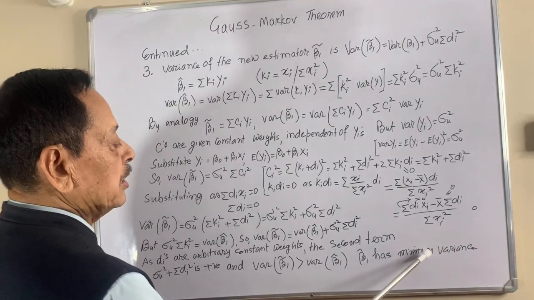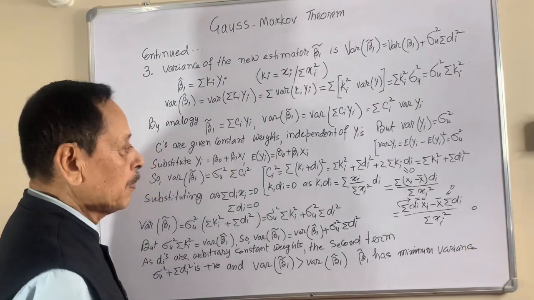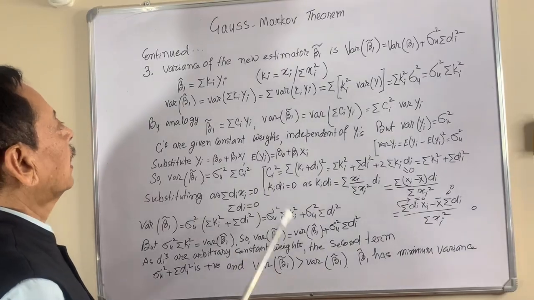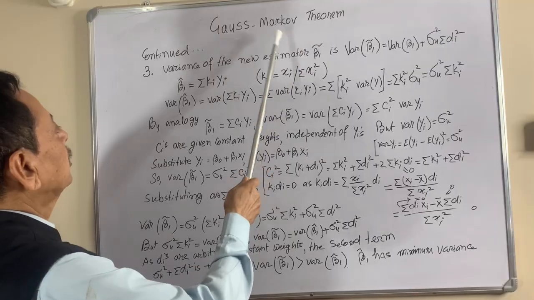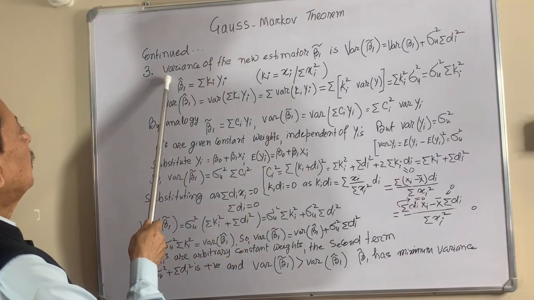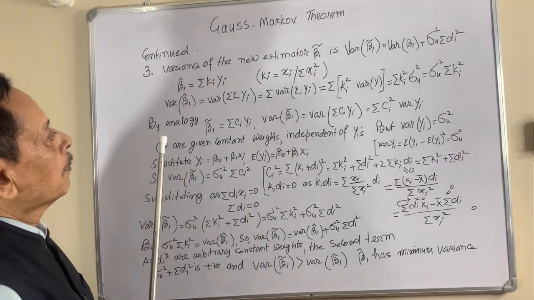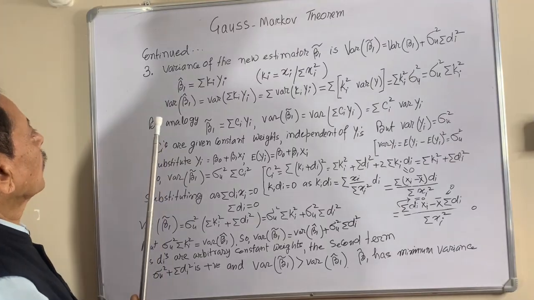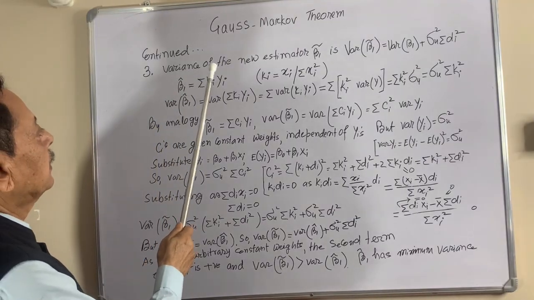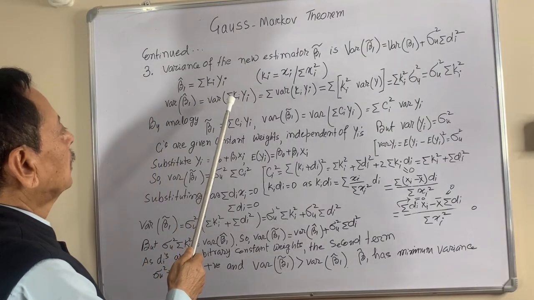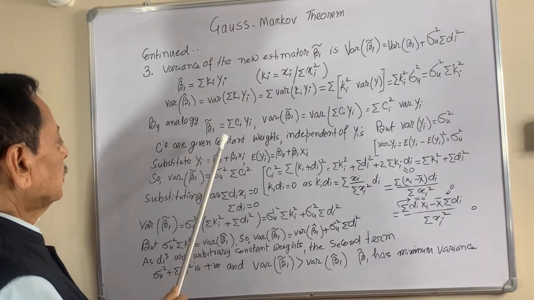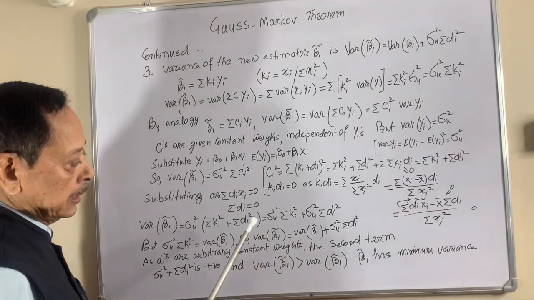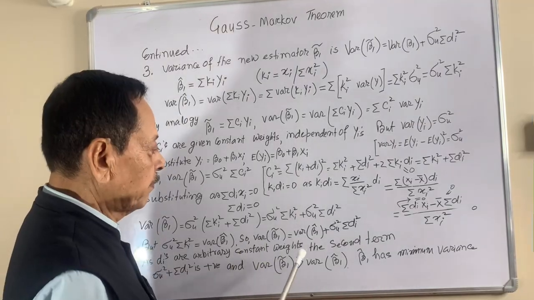Beta 1 has minimum variance. So this is another part of the Gauss-Markov theorem, examining that the variance of the regression coefficient of a linear model is the minimum or least.